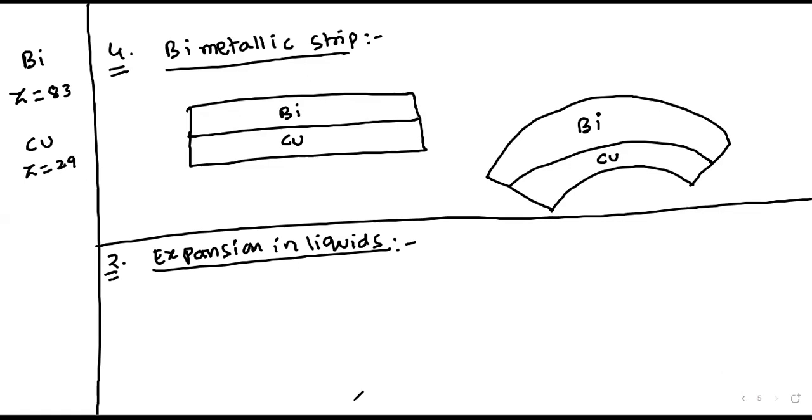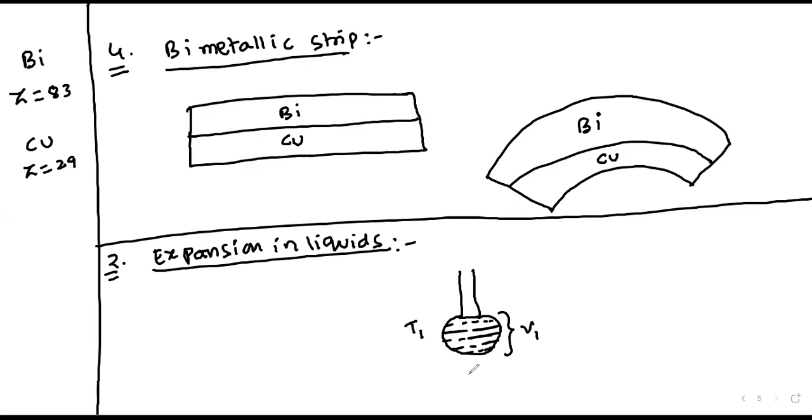Now for the liquids, let us consider a round bottom flask. Initially, I am having a liquid up to here. I am considering the initial volume as V1, and before heating, the temperature of the flask is T1.